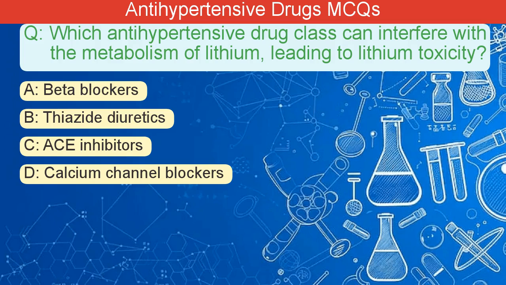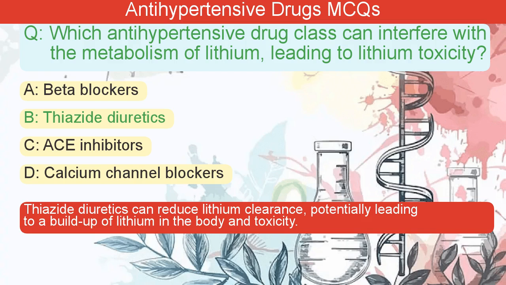Which antihypertensive drug class can interfere with the metabolism of lithium, leading to lithium toxicity? A. Beta blockers. B. Thiazide diuretics. C. ACE inhibitors. D. Calcium channel blockers. The correct answer is B. Thiazide diuretics can reduce lithium clearance, potentially leading to a buildup of lithium in the body and toxicity.